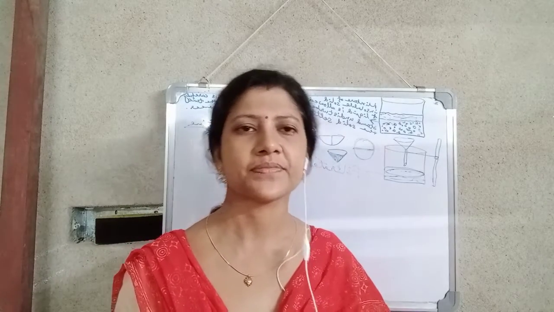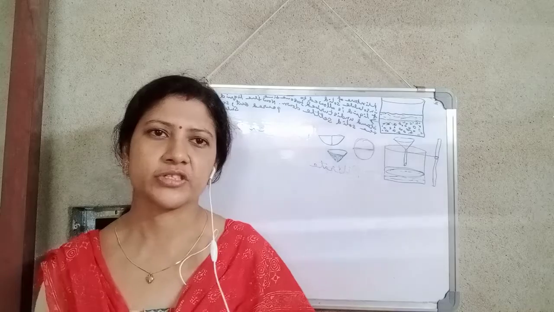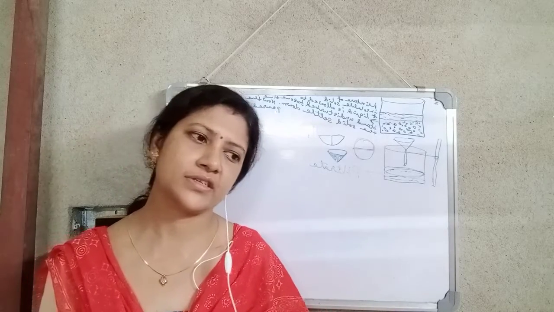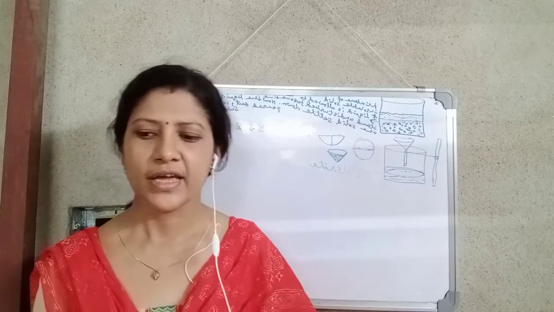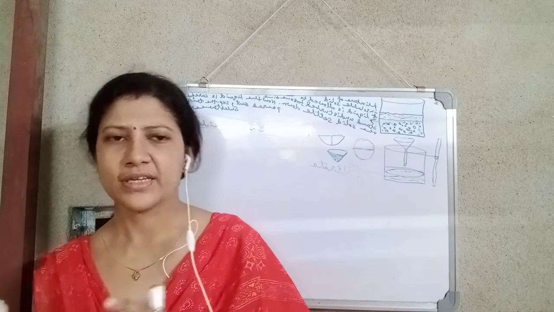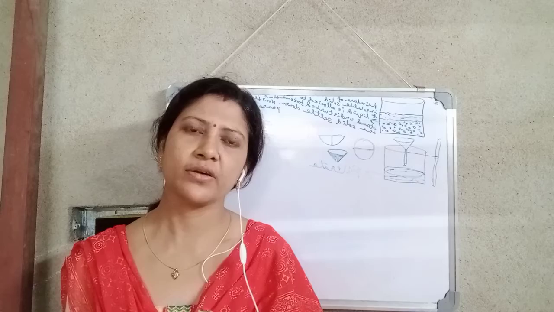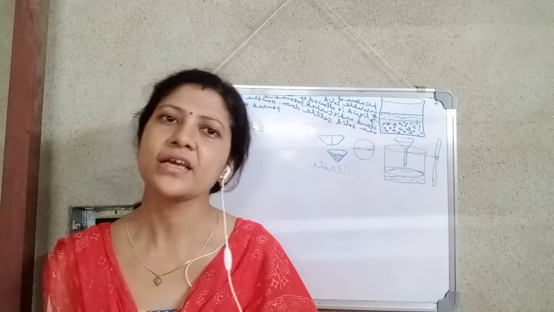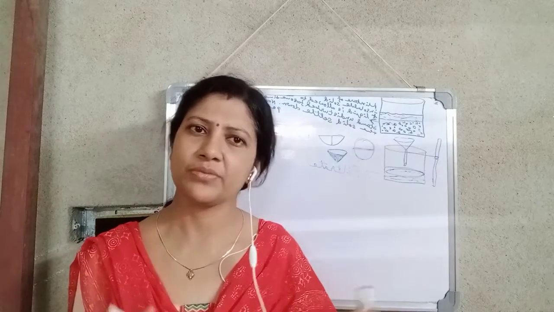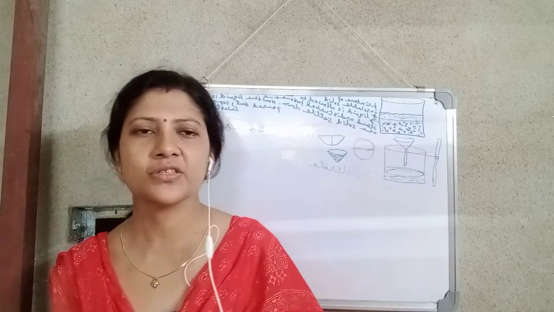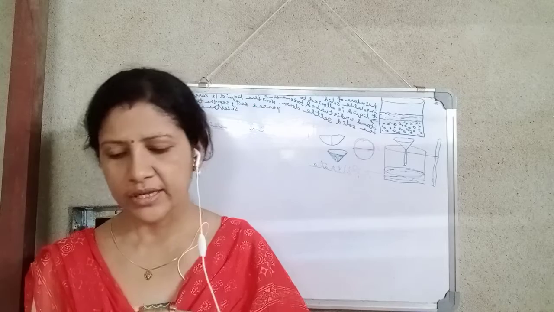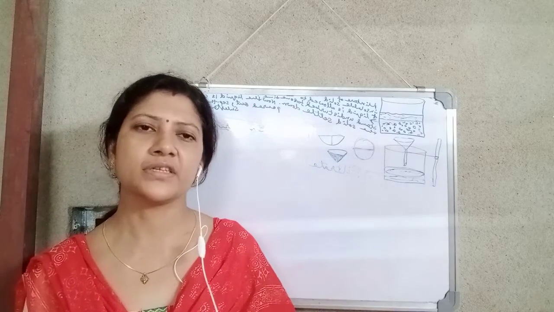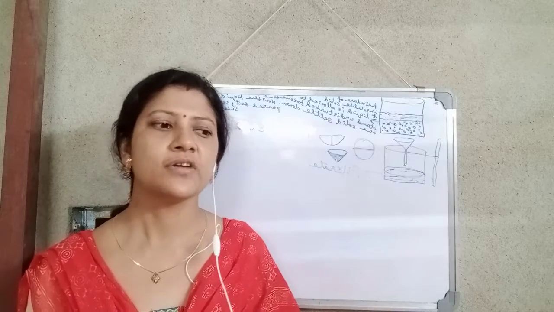Okay students, now evaporation. Evaporation is used to separate the dissolved material from the solvent. Sea water contains several salts. So when sea water is heated, the water portion evaporates and we get the remaining salts. So evaporation is used to separate the dissolved materials, that is different types of salts, from the solvent.